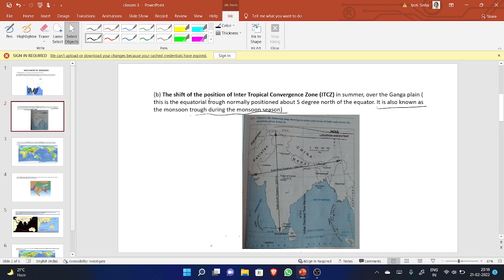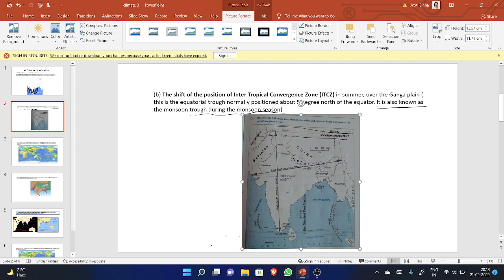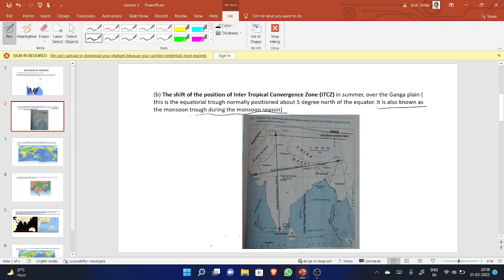the shift of the position of the Intertropical Convergence Zone (ITCZ). Intertropical Convergence Zone. This is the equator, and near the equator, in the north of the equator, 5 degrees north, this is known as the Intertropical Convergence Zone.